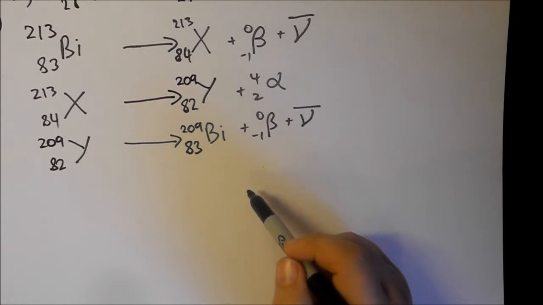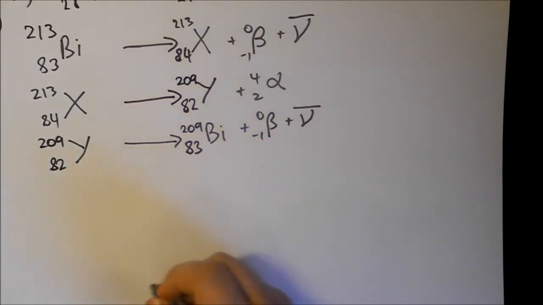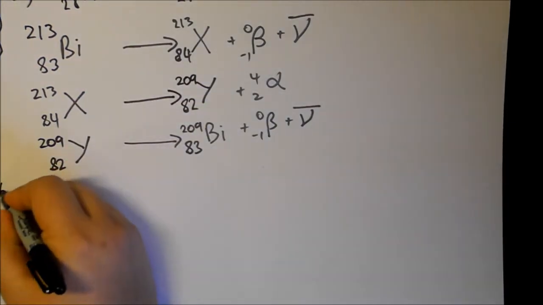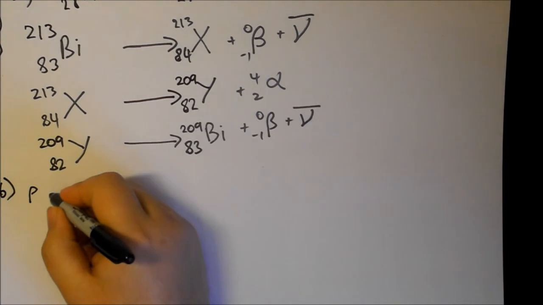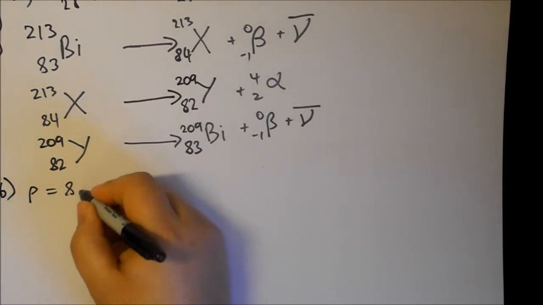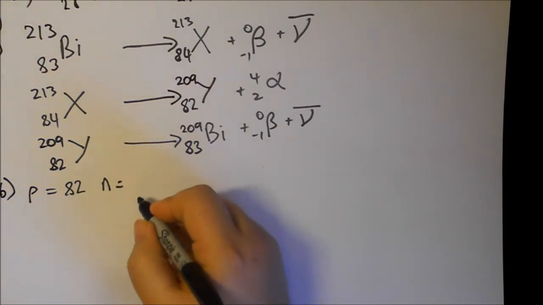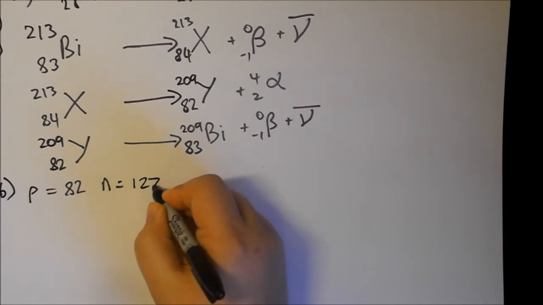How many protons and neutrons are there in the nucleus immediately after it emits the alpha particle? Okay, so immediately after it emits the alpha particle, that will be mystery element Y. This is part B. So mystery element Y, protons, 82. Neutrons, 209 minus 82, which is 127.